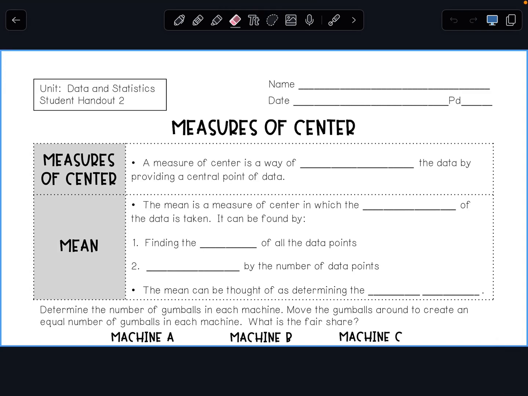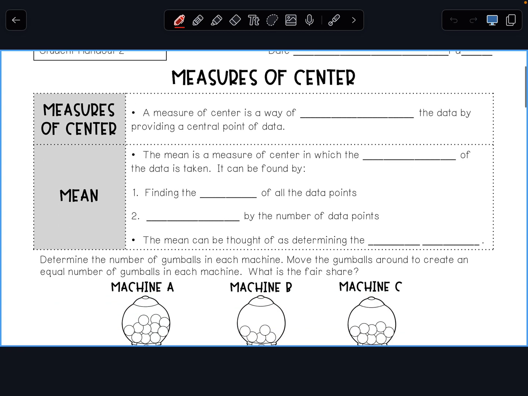In this video, we are going to learn about measures of center. Let's begin. So, what are measures of center? A measure of center is a way of summarizing the data by providing a central point of data. So, what do we mean by that?